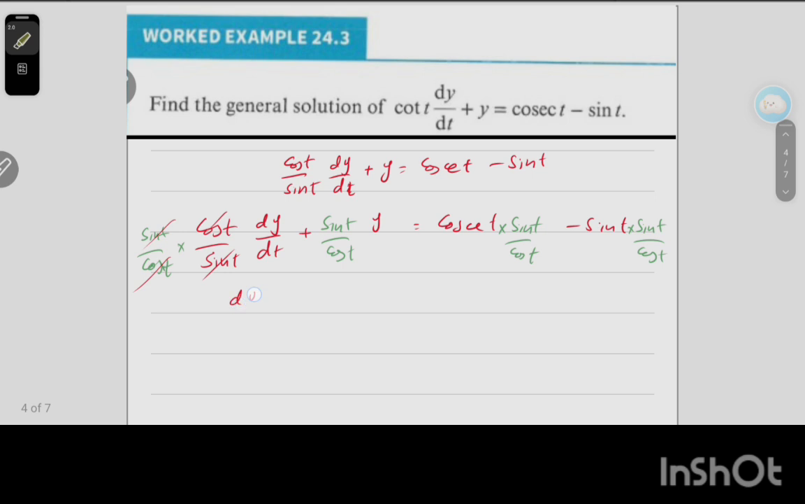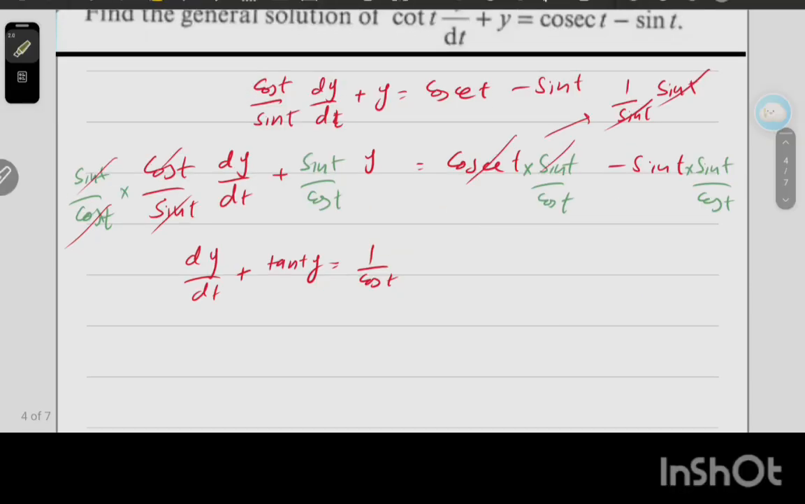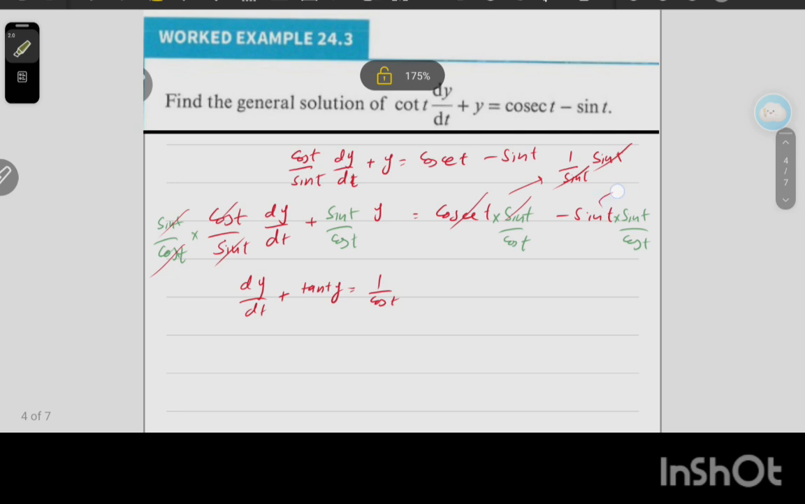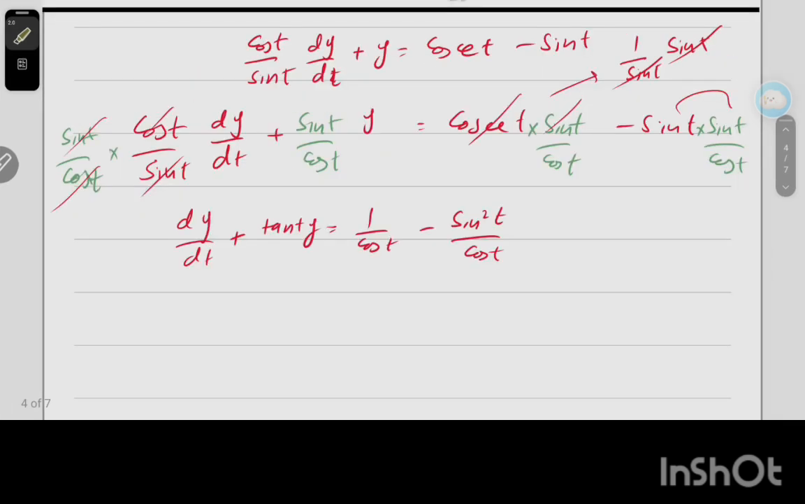So first we have dy by dt, second one y, it will be tan t. Then cosecant t and sine t cancel, because cosecant t is 1 over sine t, so these two terms cancel. Here sine and sine multiply with each other, so we get sine square t over cos t. Okay dear students, here dy by dt, tan t. Now we have to simplify this one, 1 over cos t.